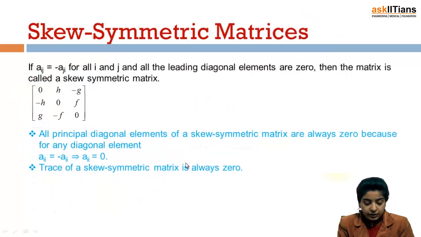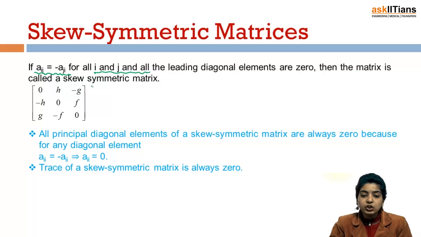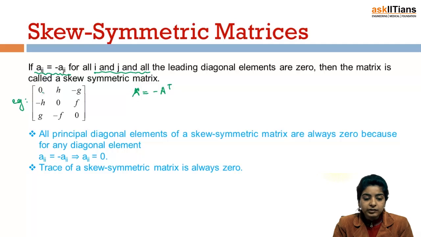Next is the skew-symmetric matrix. A matrix is said to be skew-symmetric if Aij is equal to minus Aji for all i and j, and all the leading diagonal elements are zeros. This is an example of a skew-symmetric matrix. So what does it say? You can also say that if A equals minus A transpose, then the matrix is skew-symmetric. So this is an example.